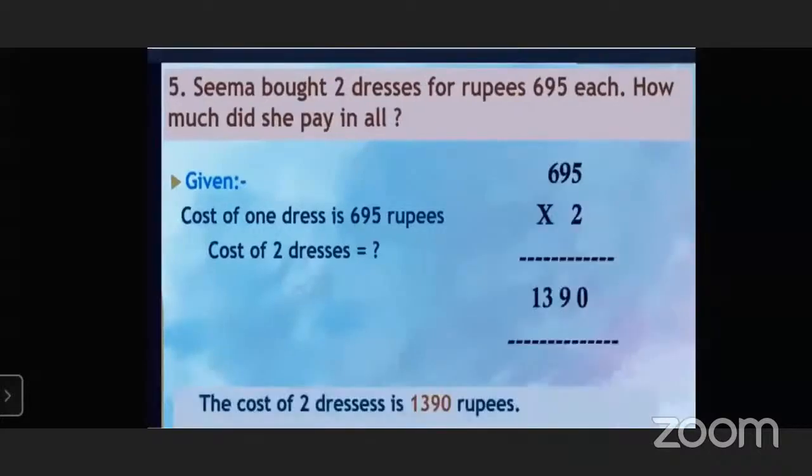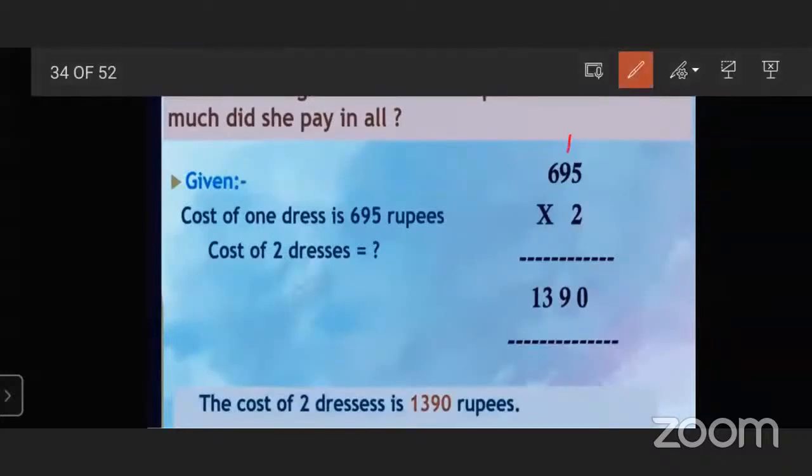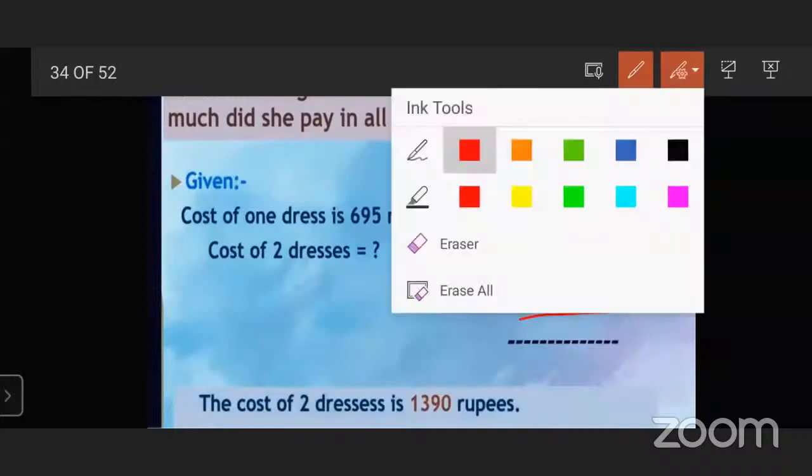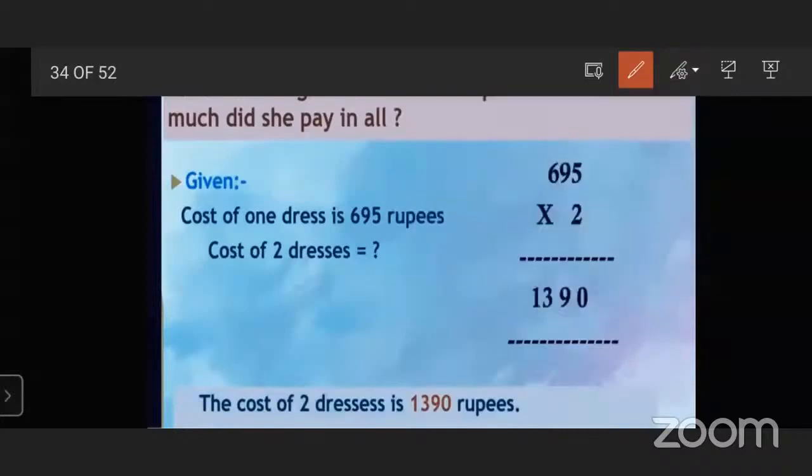The cost of two dresses means 2 multiplying by 5. 2 5s are 10, 1 carry. 2 9s are 18, plus 1 carry over, 19. 2 6s are 12, 12 plus 1, 13. So the answer is 1390. The cost of 2 dresses is 1390 rupees. Very good. And it's not 19, it's just 90.